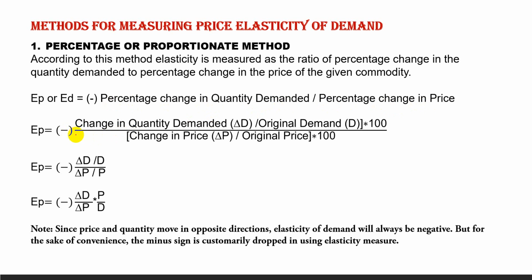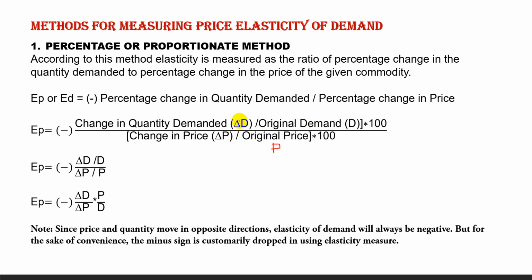How to calculate percentage change in quantity demanded? Percentage change in quantity demanded is equal to change in quantity demanded, that is delta D, divided by original demand D, into 100. And percentage change in price is equal to change in price, delta P, divided by original price P, into 100.